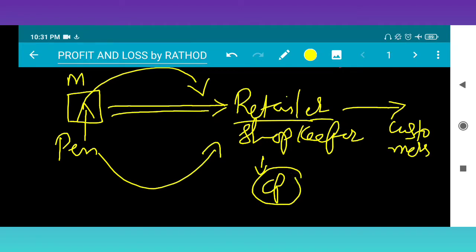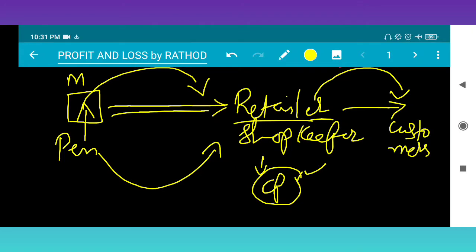Okay, so the cost price is... suppose I am taking the next example. Suppose the retailer buys the product at so and so price, and the retailer wants to sell to a customer. Either he will sell at the lowest rate or the highest rate.